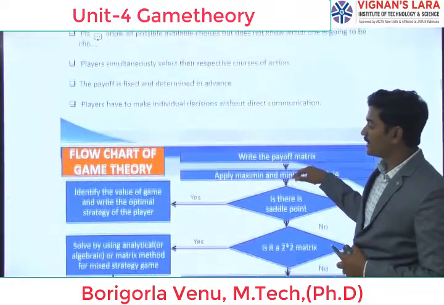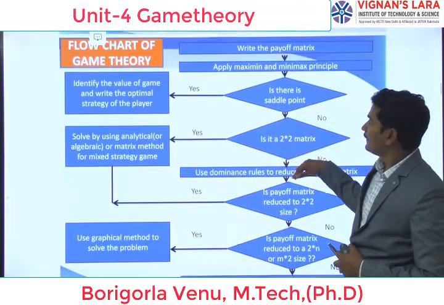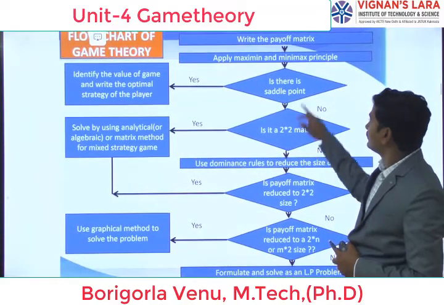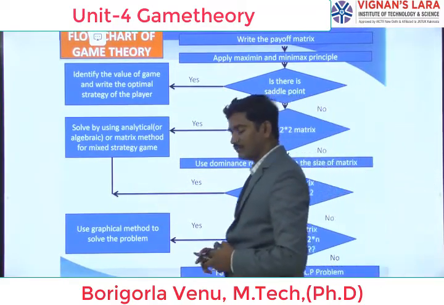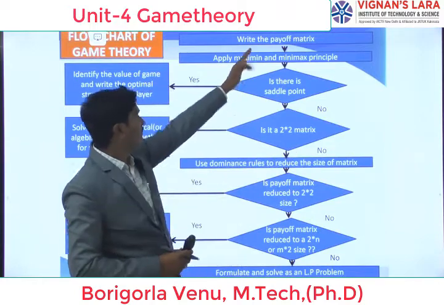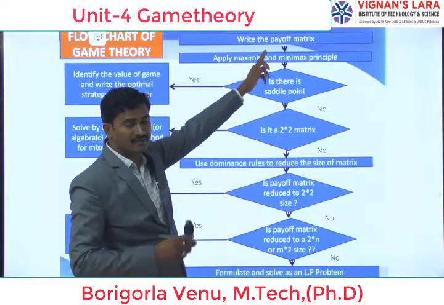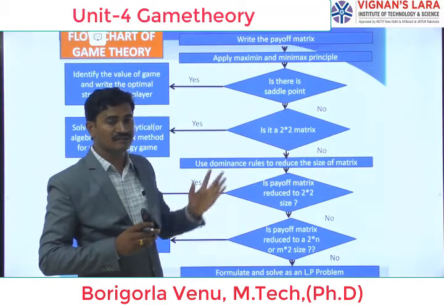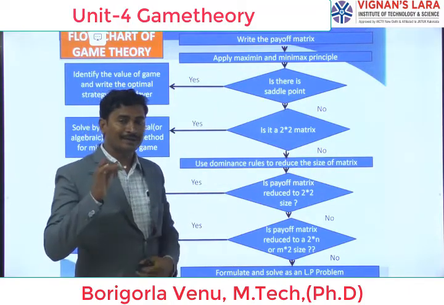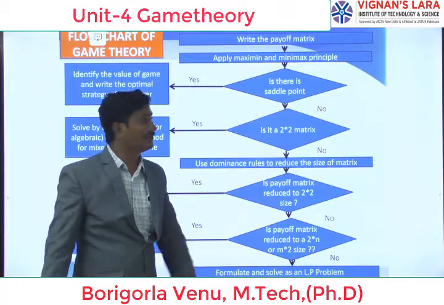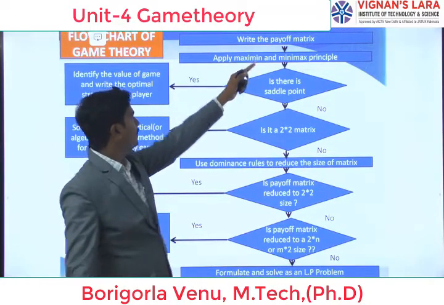Next, coming to the flow chart of game theory. First, write the payoff matrix. What is the payoff matrix? Which one is involved in this? In this payoff matrix, the strategies are involved. We are going to tabulate the strategies of the players in it. That is called the payoff matrix.